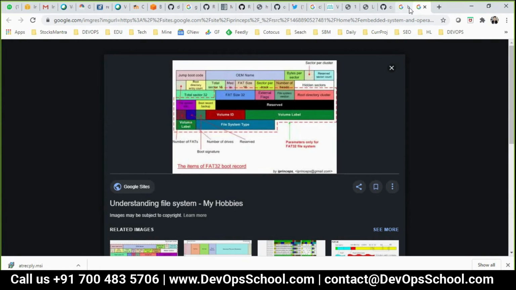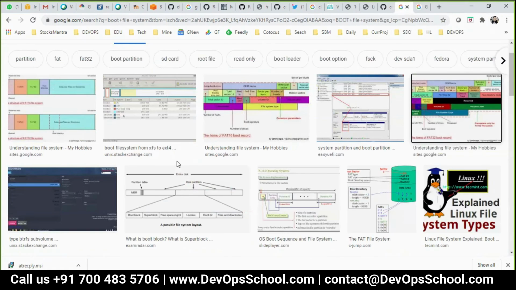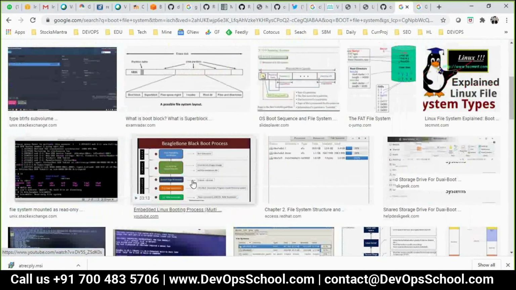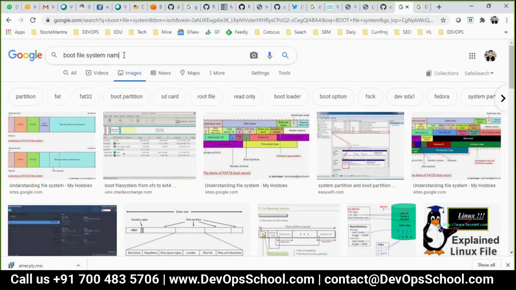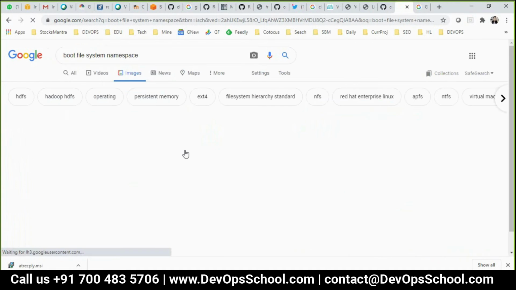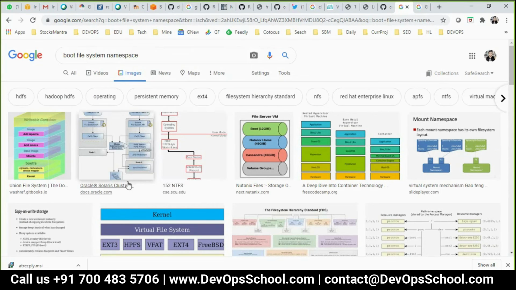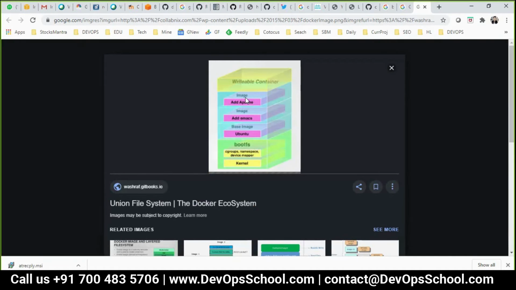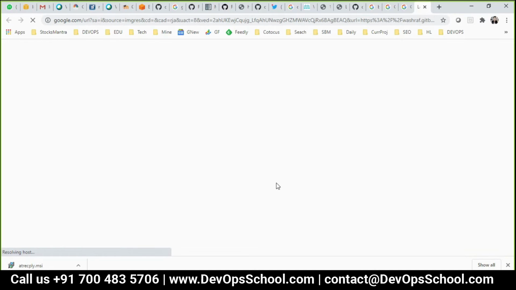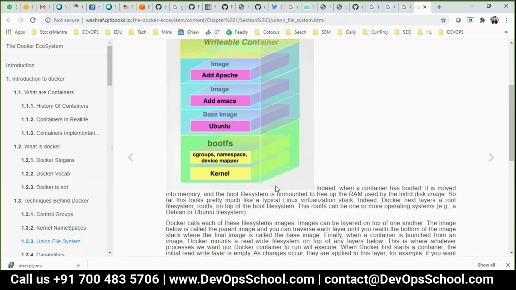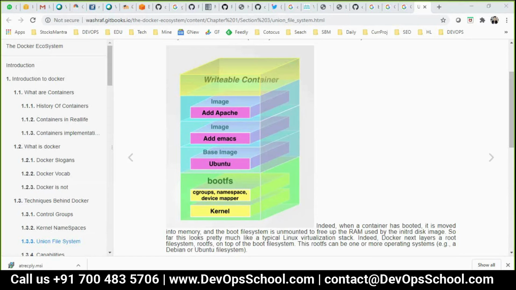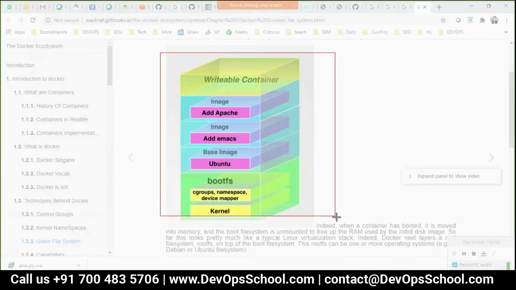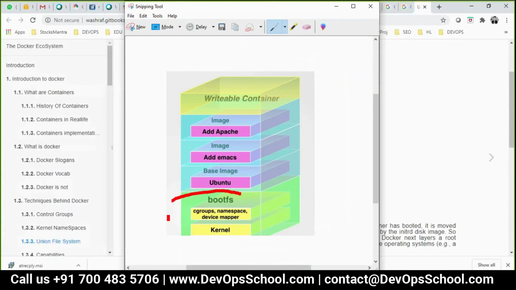There is no proper image which I want to show you. This image is good. Okay. Look at this here. See here. Boot file system.